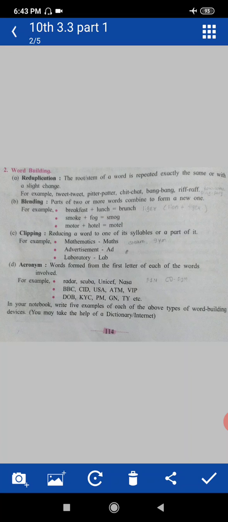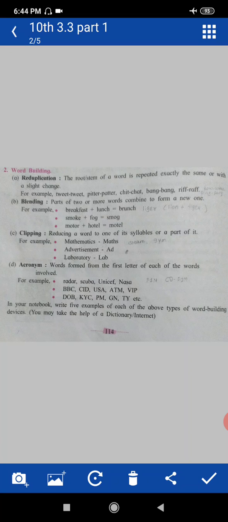For example, radar, scuba, UNICEF, NASA, BBC, CID, USA, ATM, VIP, DOB, KYC, PM, GN, TY, etc. Okay, these are the words. I will explain some of them, and the remaining words you should find out. That means their full forms you should find out.